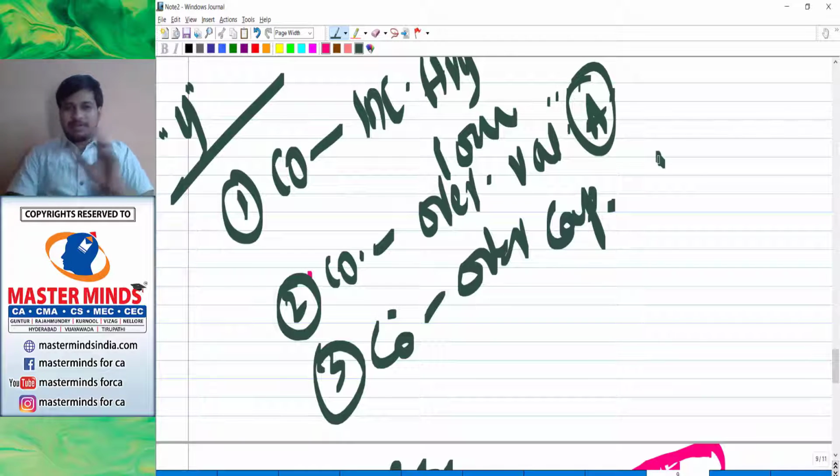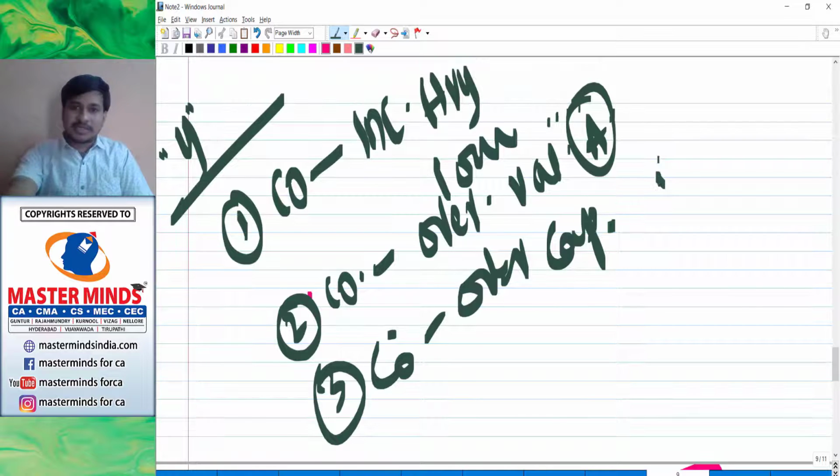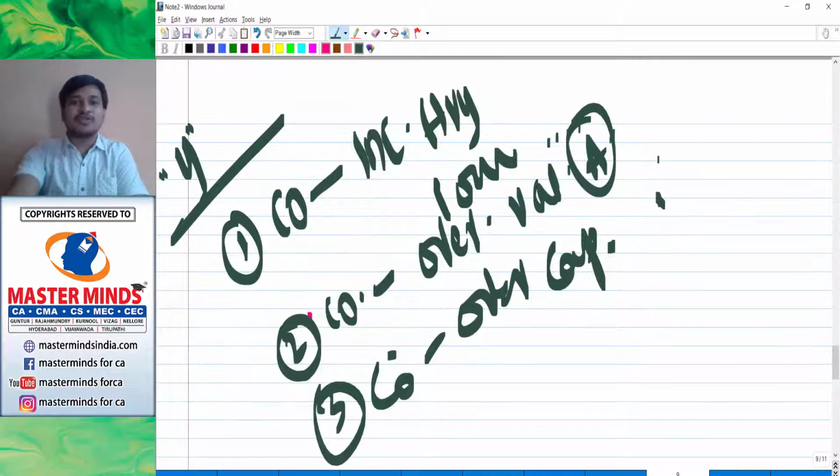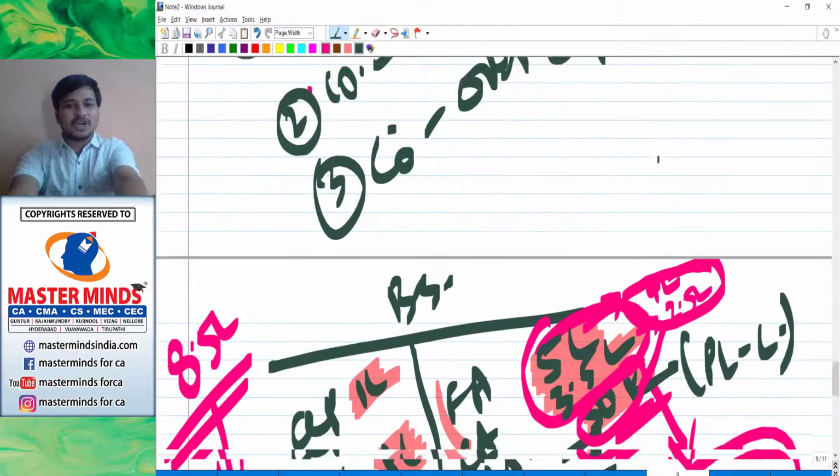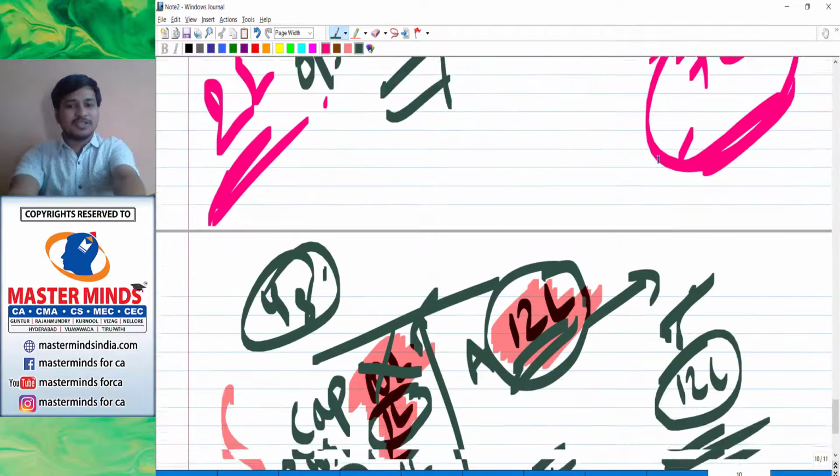Point number 1, first of all, what do you mean by reconstruction? Sir, reconstruction is nothing but reorganizing. Reorganizing what? Reorganizing the company's financial structure. Reconstruction is nothing but reorganizing the company's financial structure. Why reconstruct? Why reorganize the company's financial structure? Because it is not looking good. Because the position is bad.